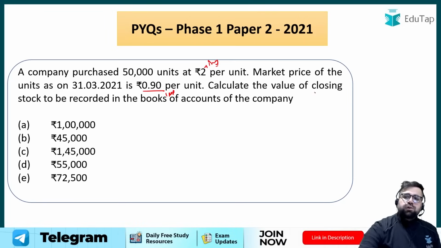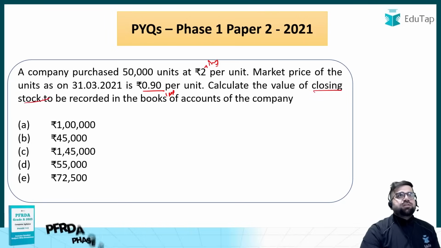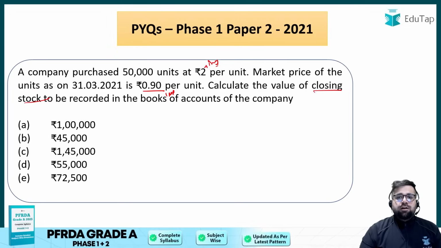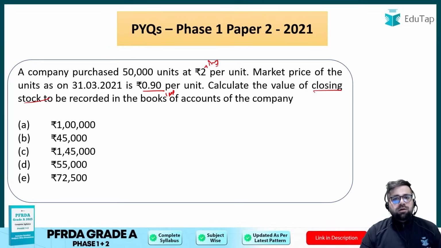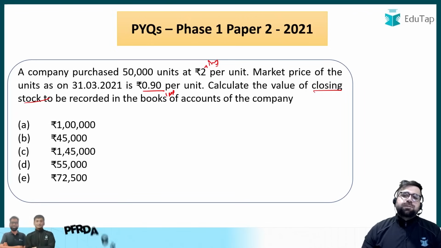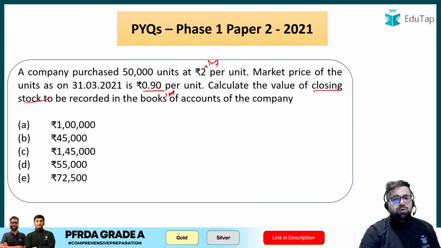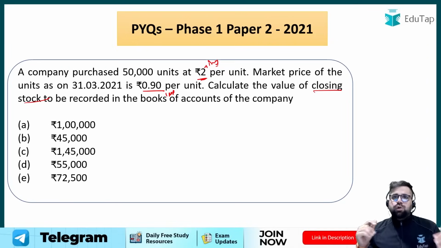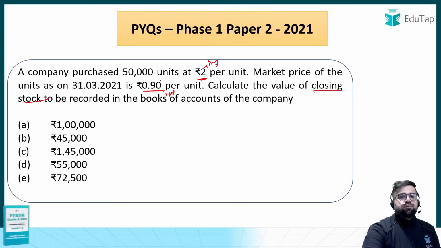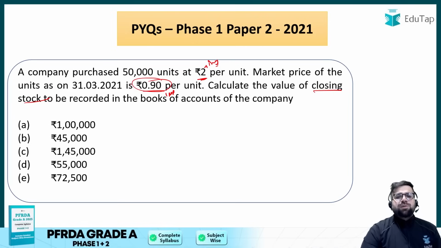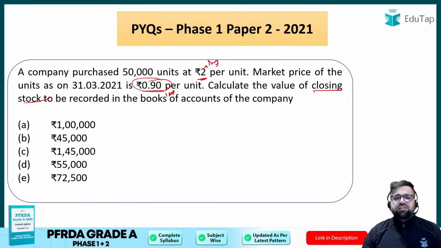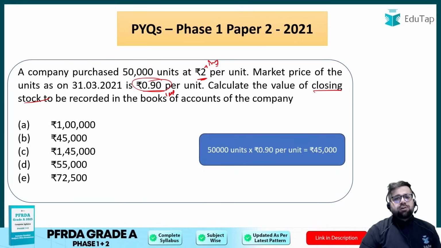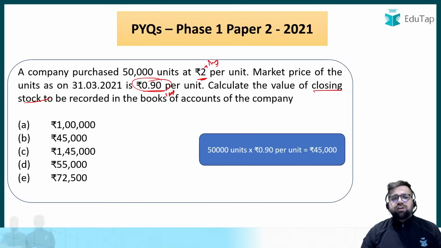Calculate the value of closing stock to be recorded in the books of account of the company. Now closing stock is recorded on the principle which says that if your buying cost and your current price is given, you have to take the lower one, right? This is the principle of conservatism. I hope you know about it, right? So over here, if you have 2 and 0.90, you have to take the lower of it. So lower of it is what? 0.90. Now just multiply 50,000 by 0.90. Your answer will be 45,000.